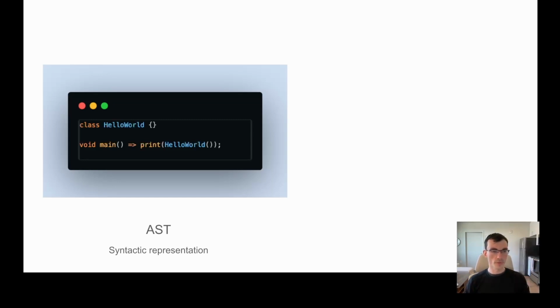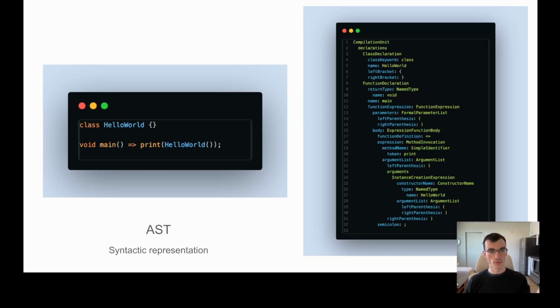And to kind of see this in action real quick, we're going to look at this simpler program. And so for this, the AST representation looks like this, and we can start to see this one-to-one mirroring of the Dart file. We see the class declaration followed by a function declaration, and each one is composed of the actual syntactic words or tokens that build it up. Things like left bracket, right bracket, right? It's just one for one mapping each one of those tokens into a Dart form.